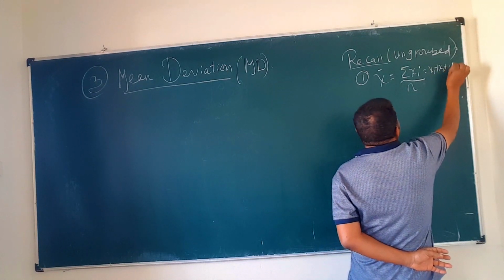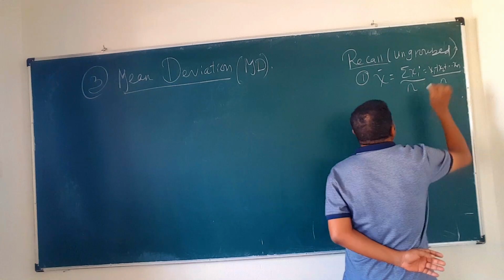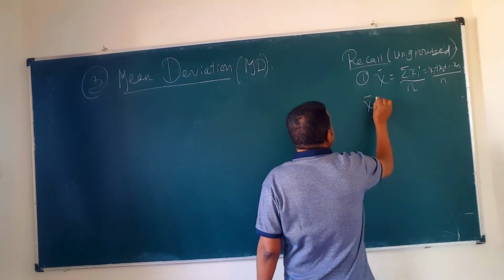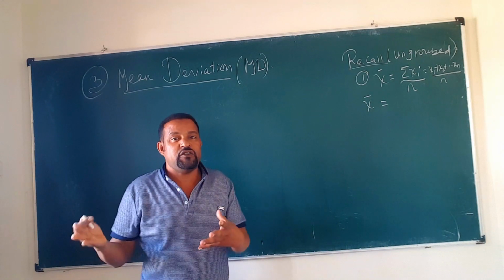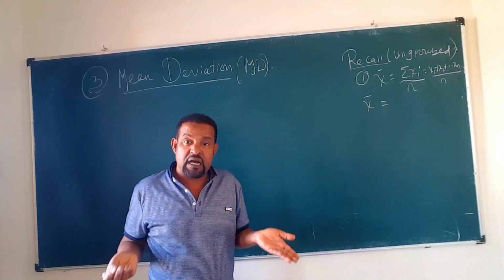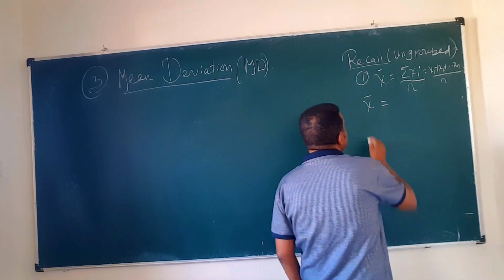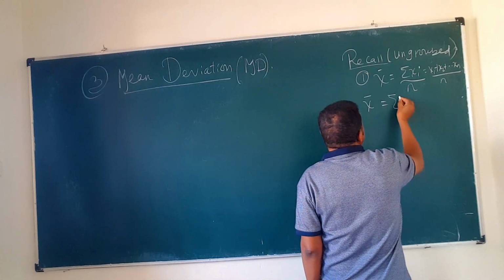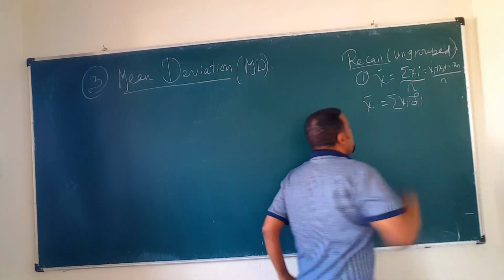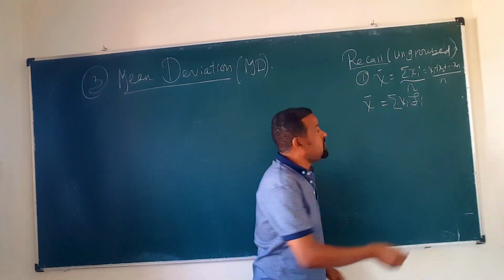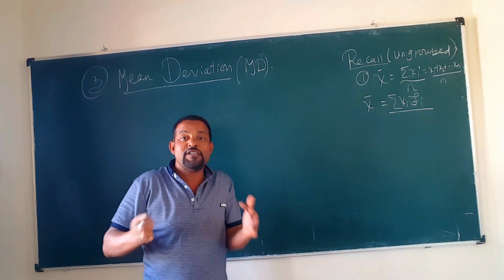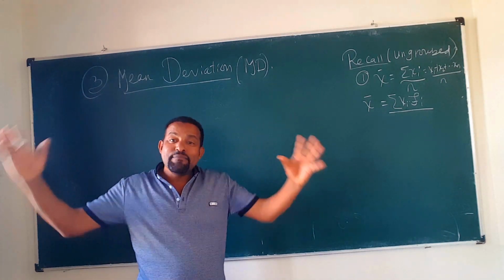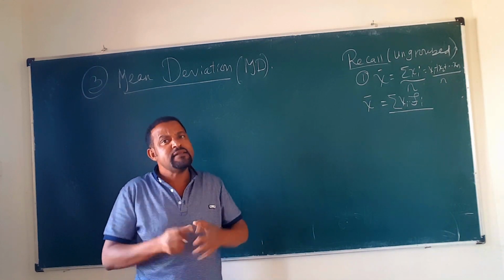That is x1 plus x2 plus up to xn, of course over n. This is when the data is not given in a frequency distribution. If the data are given in a frequency distribution, for example x1 appears two times, x2 appears three times, then the mean is the summation of xi times fi, over the total number of data, which is the sum of the frequencies.